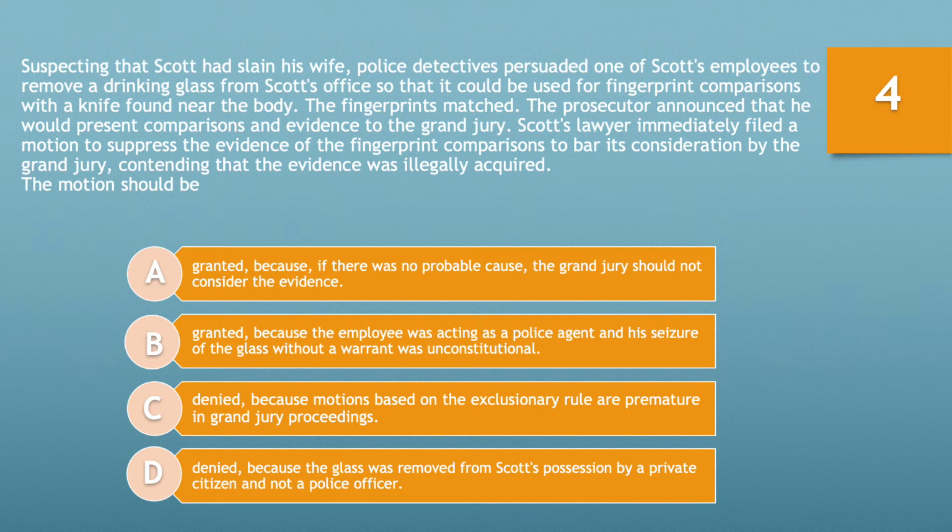The motion should be A, granted because if there was no probable cause, the grand jury should not consider the evidence. B, granted because the employee was acting as a police agent and his seizure of the glass without a warrant was unconstitutional. C, denied because motions based on exclusionary rule are premature in grand jury proceedings. Or D, denied because the glass was removed from Scott's possession by a private citizen and not a police officer. Take 10 seconds and choose the best answer now.